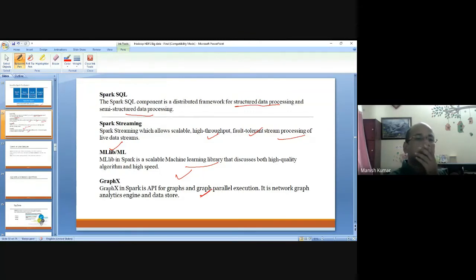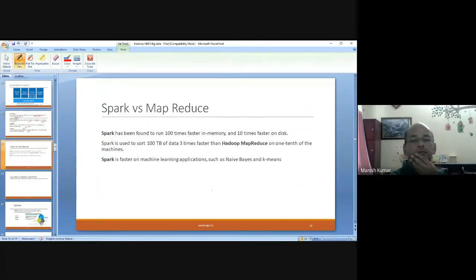As I told you, there is a difference: Spark has been found to run 100 times faster in memory and 10 times faster on disk also. Spark was used to sort 100 terabytes of data 3 times faster than Hadoop MapReduce on 1/10 of the machines. Spark is also faster on machine learning algorithms such as naive Bayes, k-means, and so on.